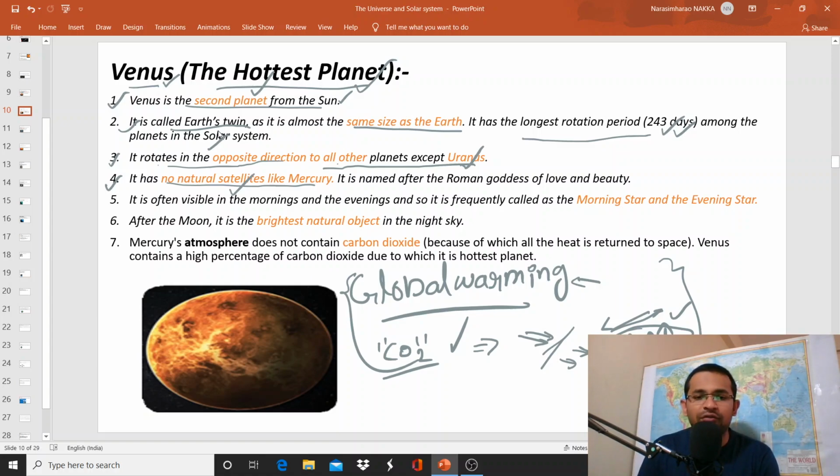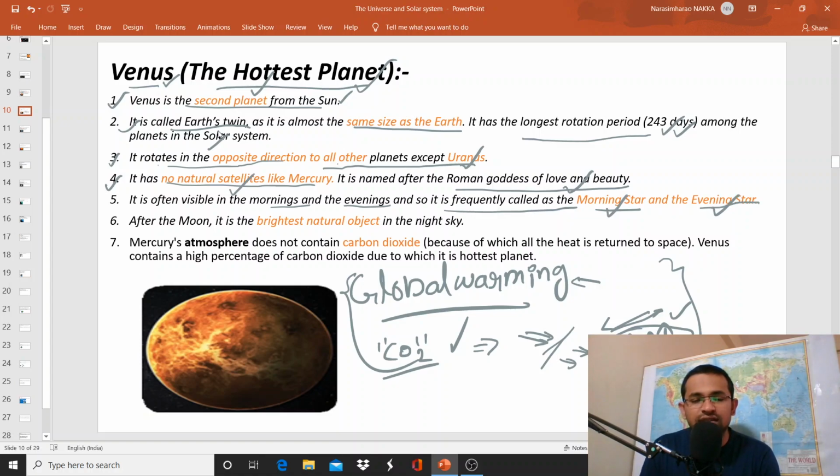It is named after the Roman goddess of love and beauty. It is often visible in the mornings and the evenings, and so it is frequently called the morning star and the evening star. You have to remember this.